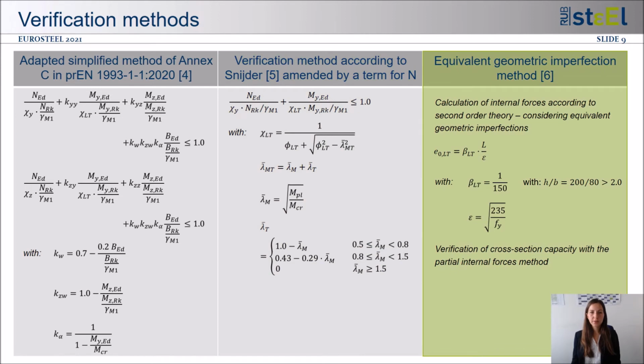Thirdly, we used the equivalent geometric imperfection method. The internal forces have to be calculated according to second-order theory, considering the effects of equivalent geometric imperfections. However, as I already mentioned in the introduction, there are no generally accepted equivalent geometric imperfections for channel sections in literature. Hence, we applied the Bours imperfections, which were derived for I sections. You can see them in the right column of this table.